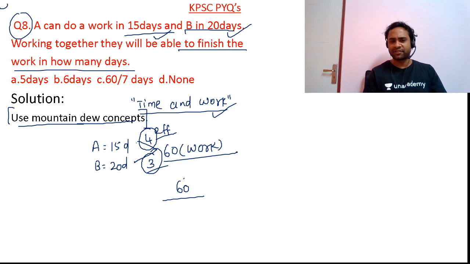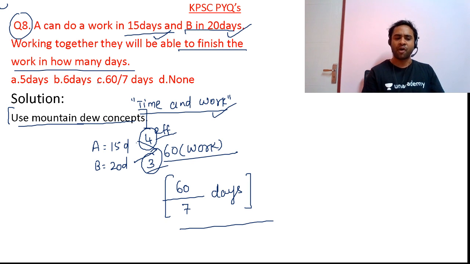So for completing 60 work, with 7 work per day together, they will be needing 60 by 7 days. They will be needing 60 by 7 days. So option C will be the correct answer for this particular question.